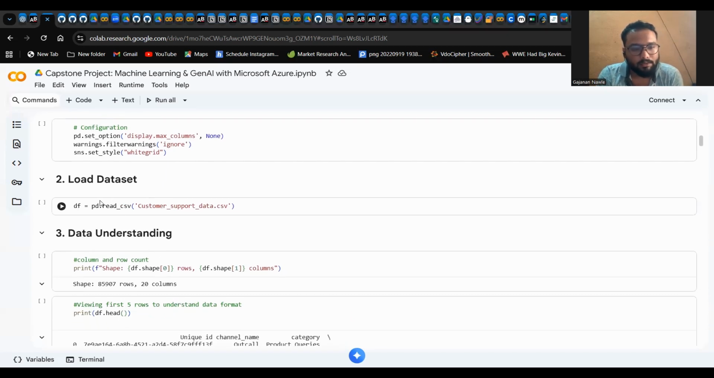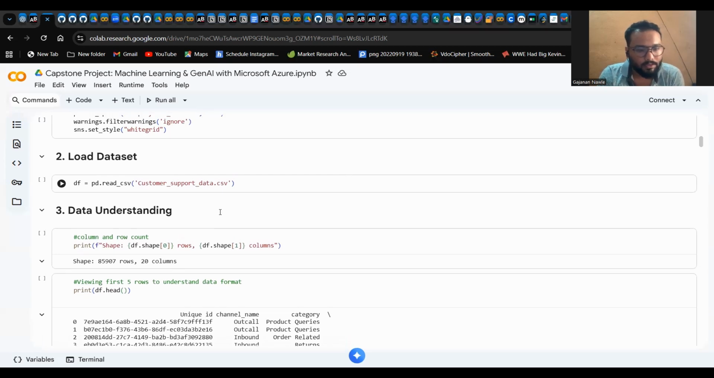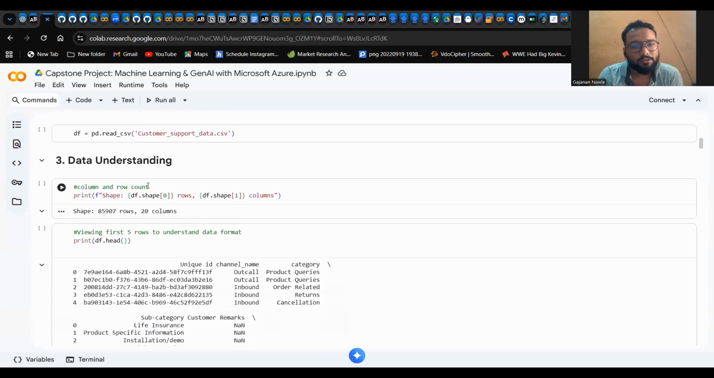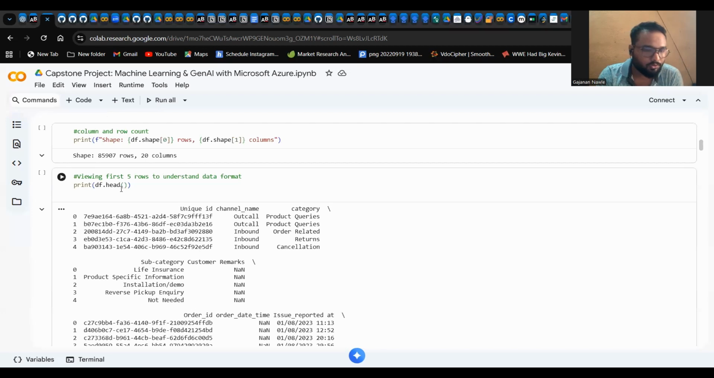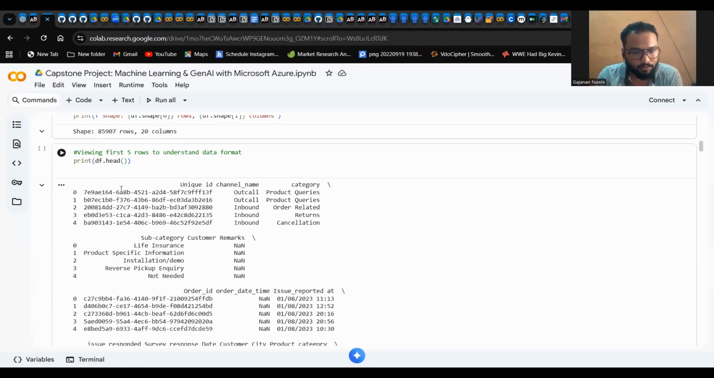So I have loaded our data set, which is a CSV file, customer support data.csv. It contains timestamps, channel information, and agent details. To understand our data, first we have inspected the structure of the data set. Here we found out that the data has 85,000 plus rows and 20 columns. Here we use df.head, which shows the first 5 rows of the data set.